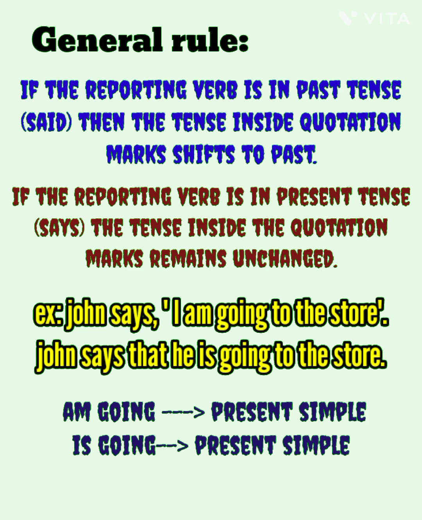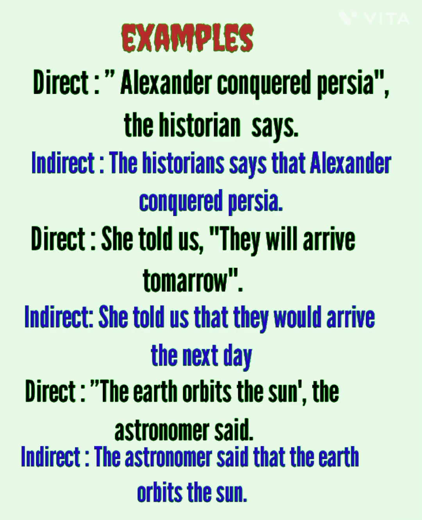When we are converting from direct speech to indirect speech, then "says" and "am going" remain unchanged because the reporting verb is in present tense. Given are three examples. Analyze the changes when they were converted from direct speech to indirect speech.